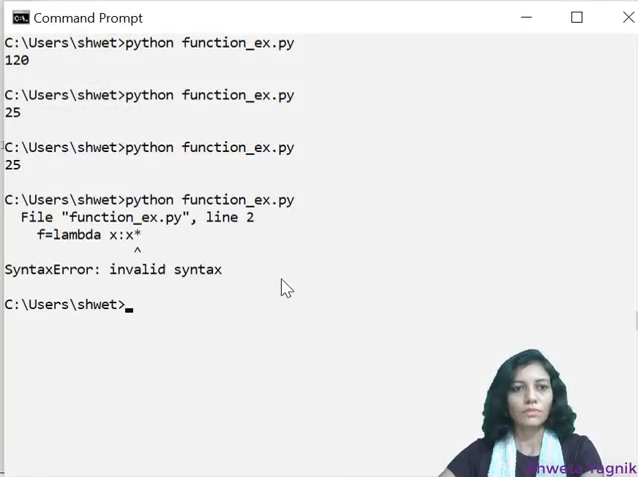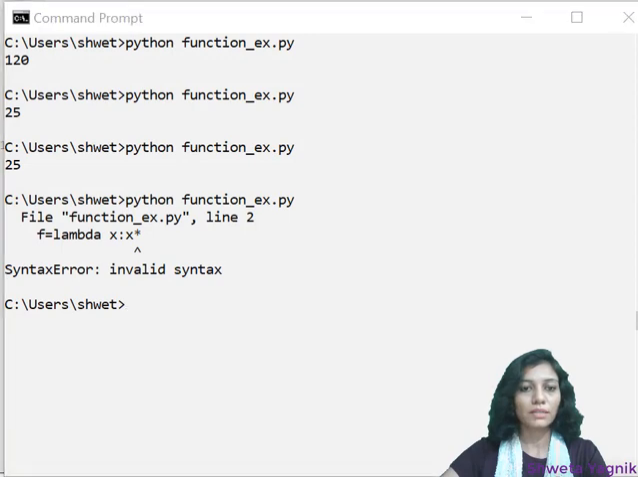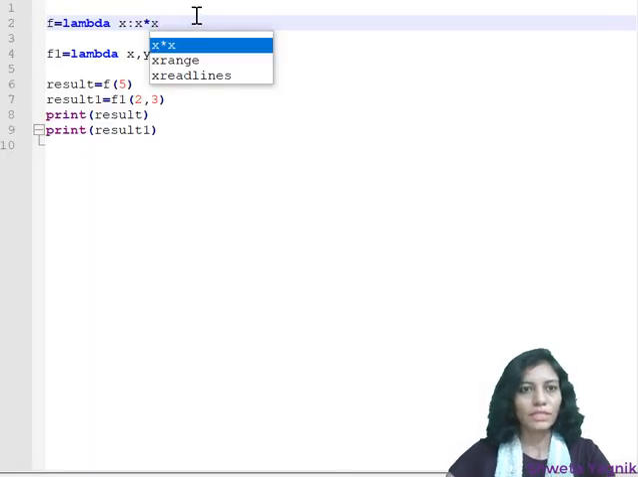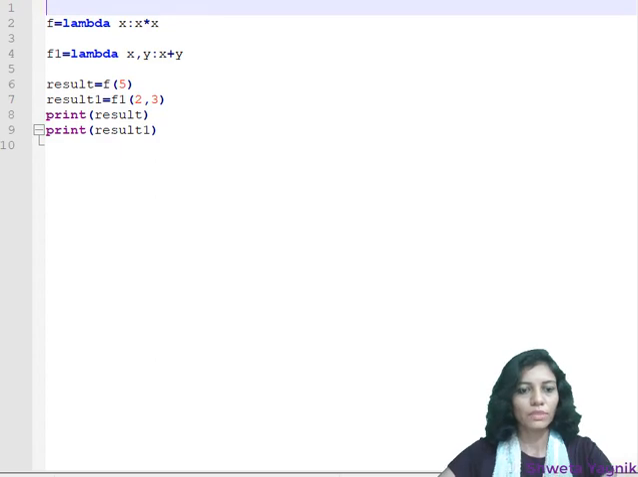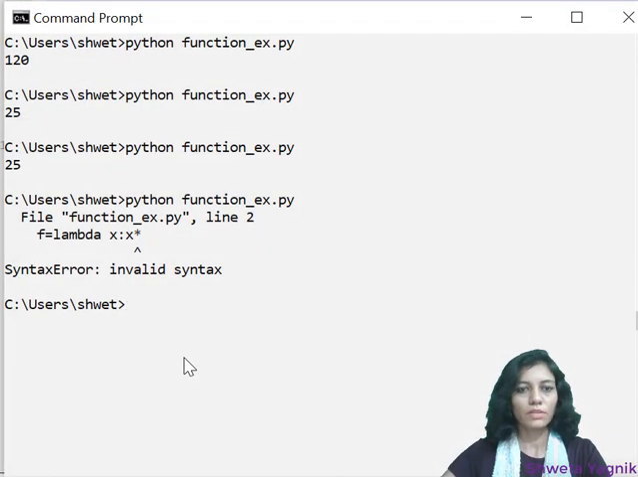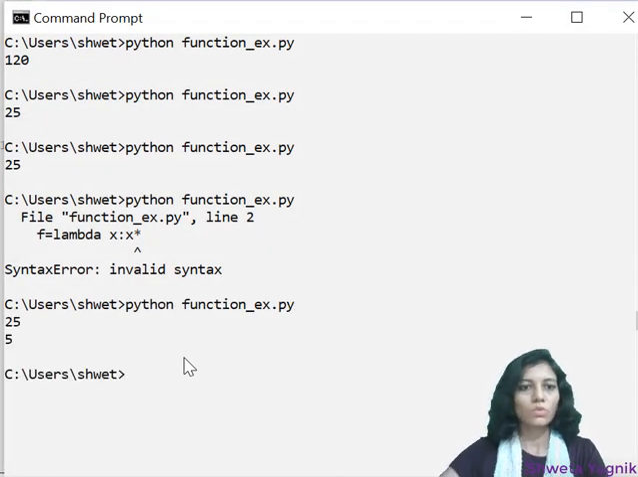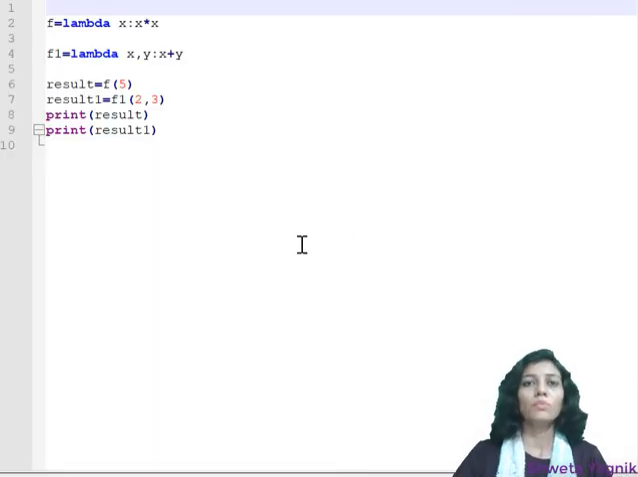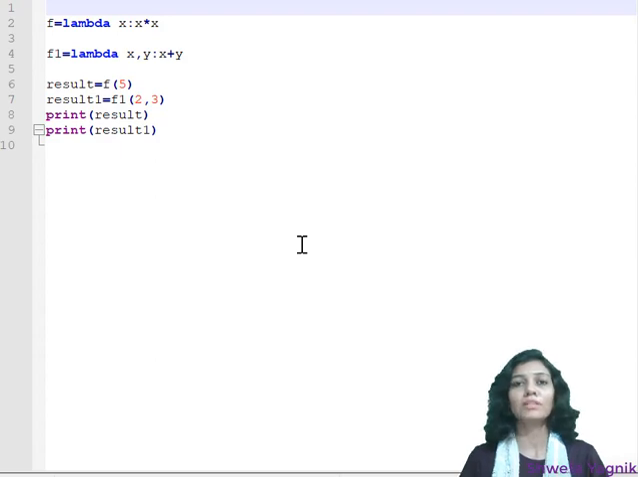So here, okay, I made some mistake. Over here I have deleted this x value, saved it and re-executed. So yes, 3 plus 2 is 5, and the first is the answer of the first lambda function, that is x multiplied by x. So in a lambda function, we can pass any number of arguments, but the function should have only a single expression, right?